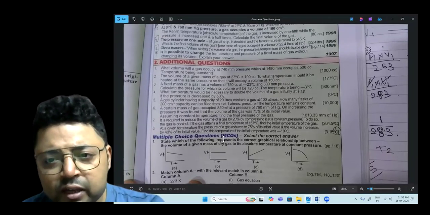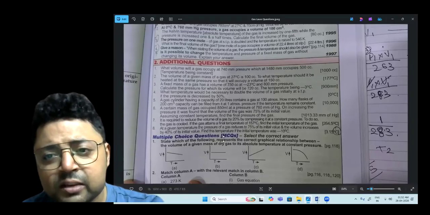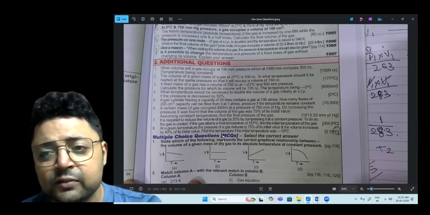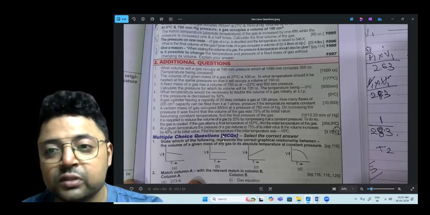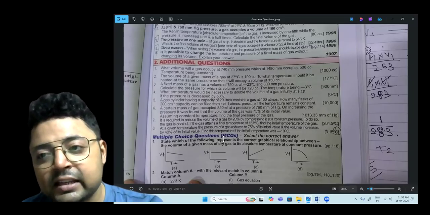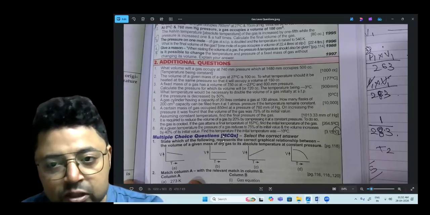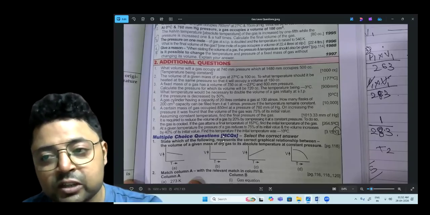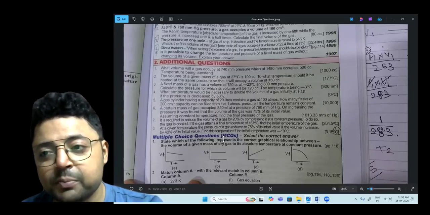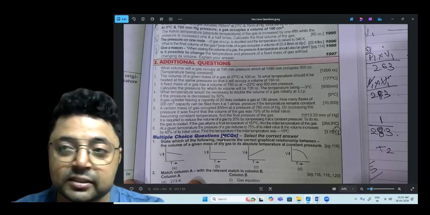A fixed mass of a gas has a volume of 750 cc at negative 23 degrees Celsius and 800 millimeter pressure. Calculate the pressure for which the volume will be 720 cc, temperature being negative 3 degrees Celsius.